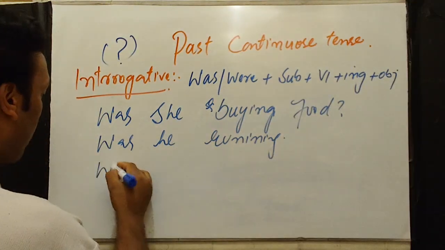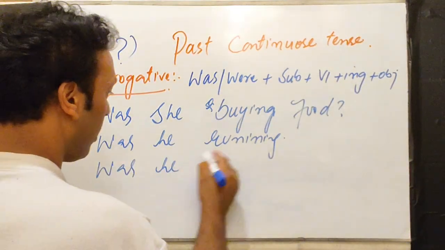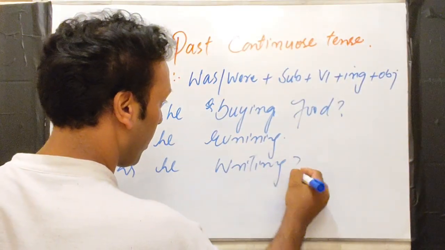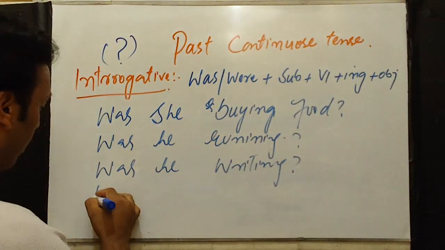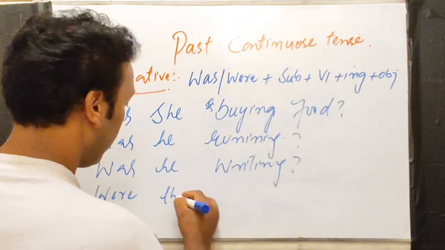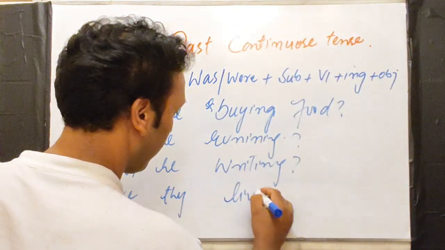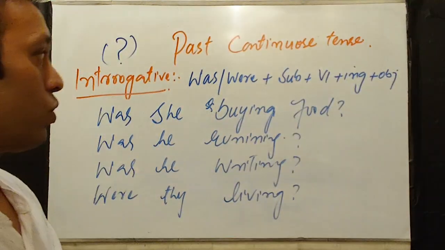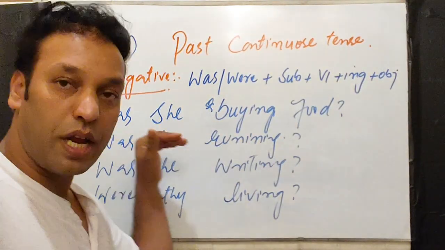Was he writing? Were they living? Were they living? So these are the sentences.